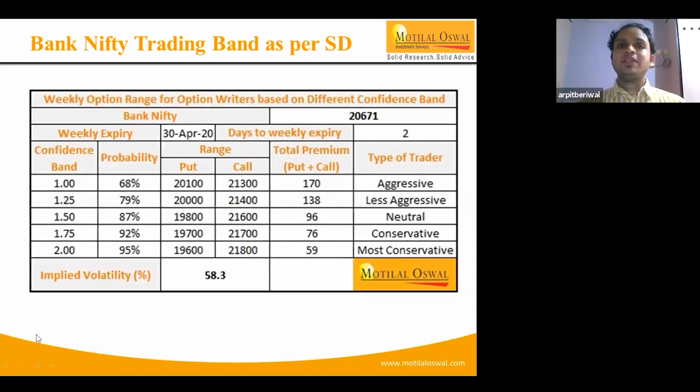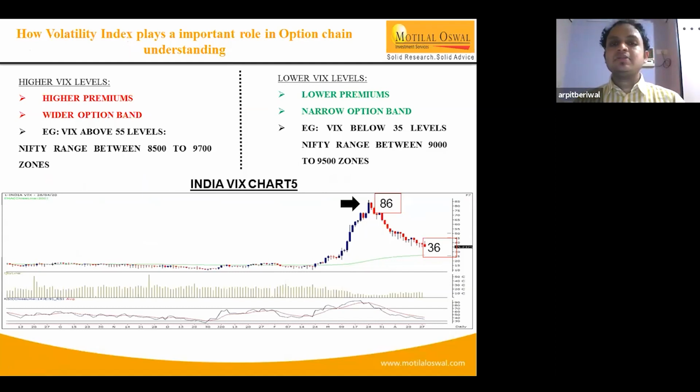Now, talking about the next important aspect, that is volatility. Volatility is basically the key to everything when understanding the option chain, and how VIX plays an important role in option chain analysis as a whole. Right now it's a perfect time to understand this, because over the last 2 months the market has seen a roller coaster ride. The VIX moved up from 13, 14 levels to around 85, 86 levels, and after making that top it has fallen continuously and is now trading between 30 and 35. VIX has a negative correlation with the market.